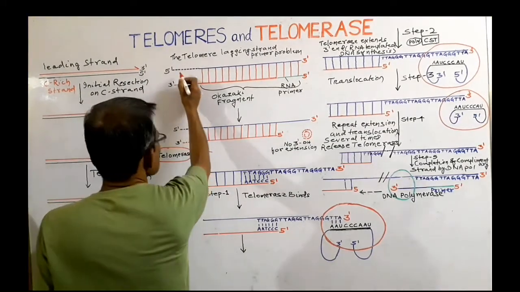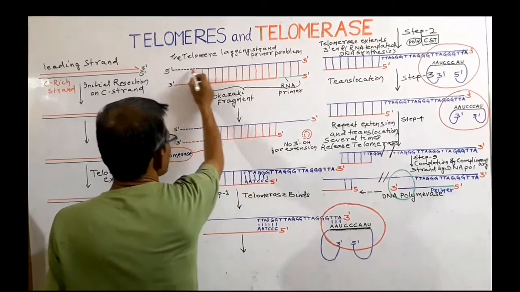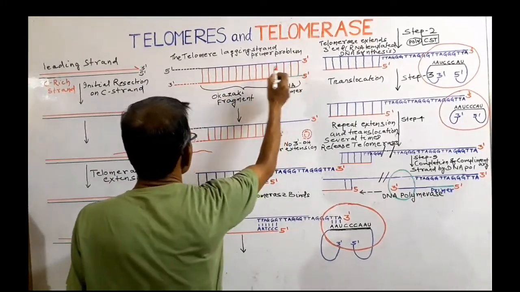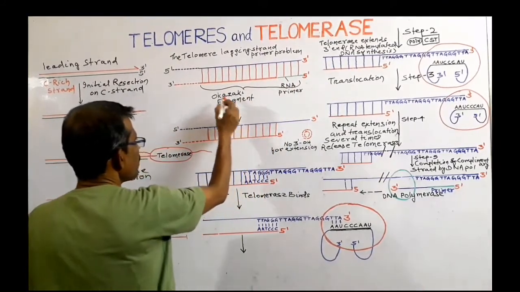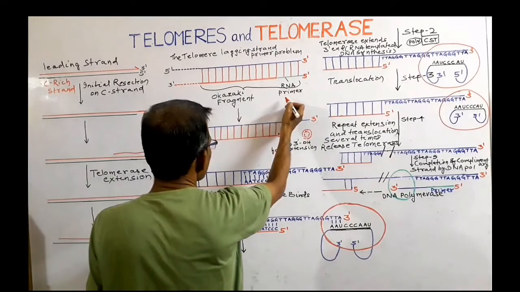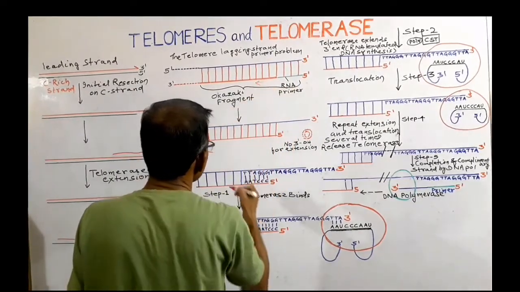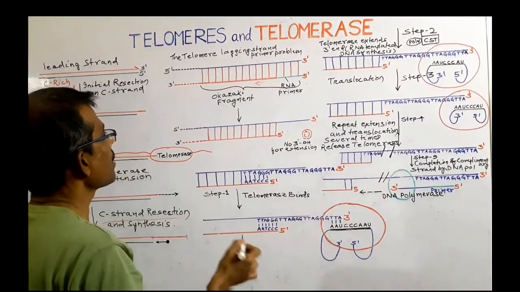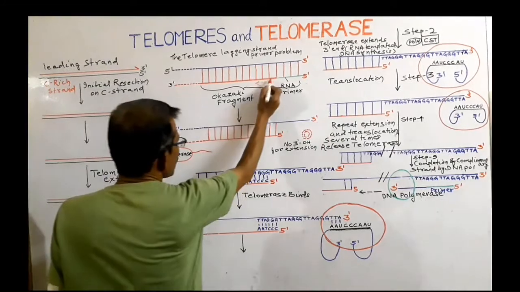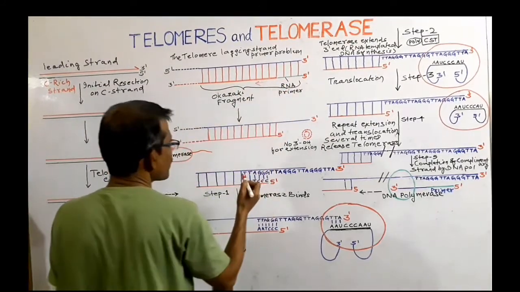This blue color strand is the parental strand. This strand is rich in guanine. This strand is replicated in a discontinuous manner in the form of Okazaki fragments in 5' to 3' direction. The leading strand is also synthesized in 5' to 3' direction. Each Okazaki fragment starts with an RNA primer.